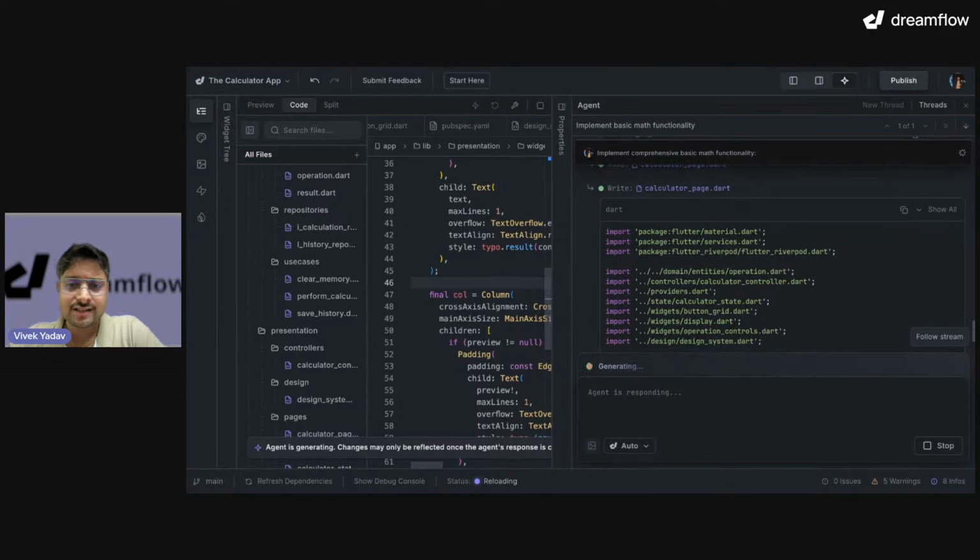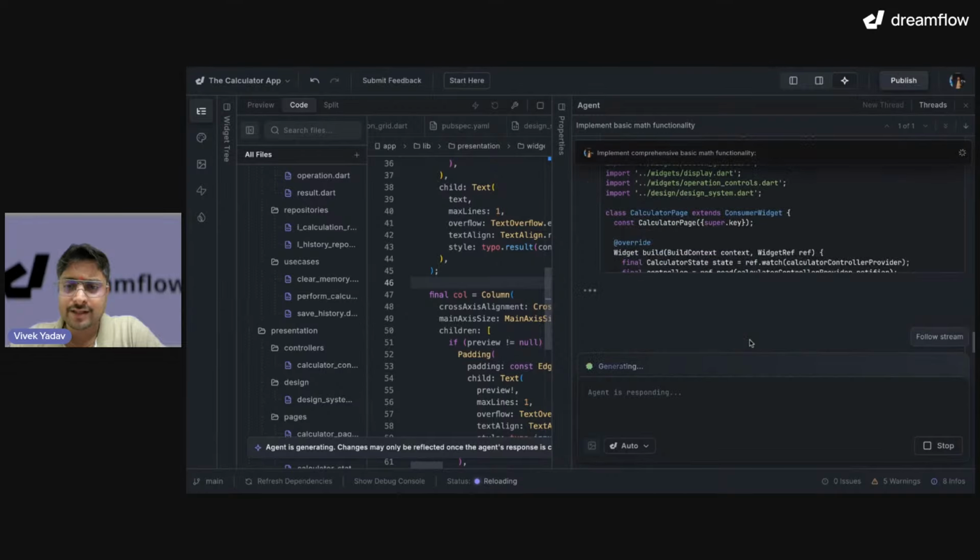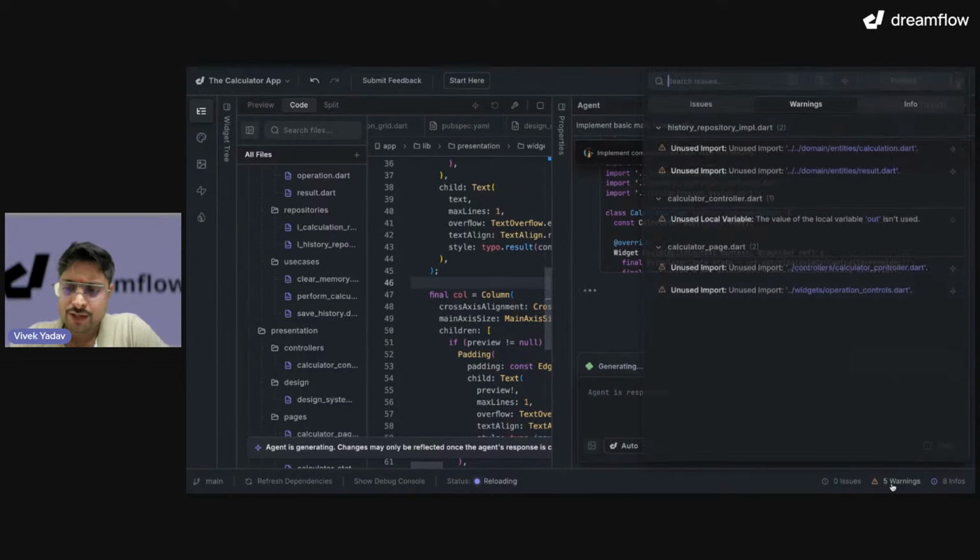Okay, a few more changes. Perfect. Now it is writing into the calculator page. I can click on follow stream so that I stay over here. Okay, I also have some warnings. Let's look at them. So it says unused import.